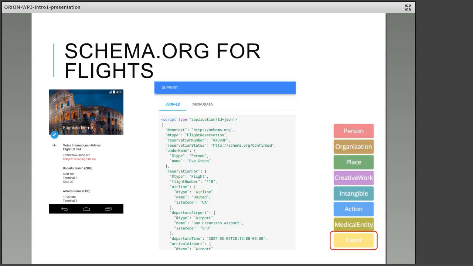In the same way, schema.org has a specific class or specific type of thing called an event. When you search on Expedia for a flight, Expedia looks all over the world on all flight companies' websites and returns to you all those results.